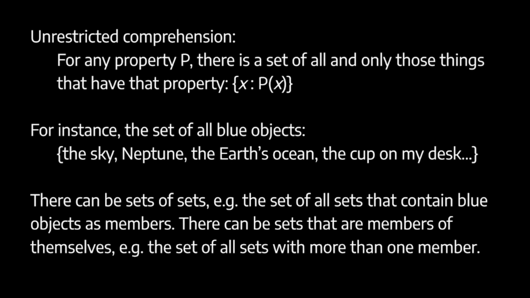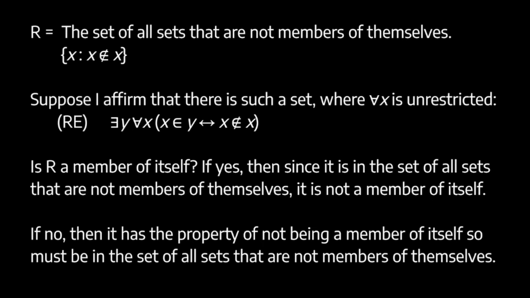Now with that said, we consider the set R, where R is the set of all sets that are not members of themselves. That's how it would be written formally: the set of X such that X is not a member of X. Okay, suppose I affirm that there is such a set.